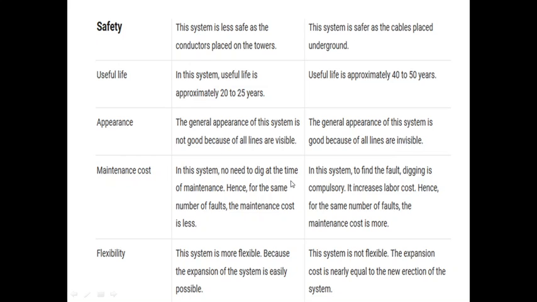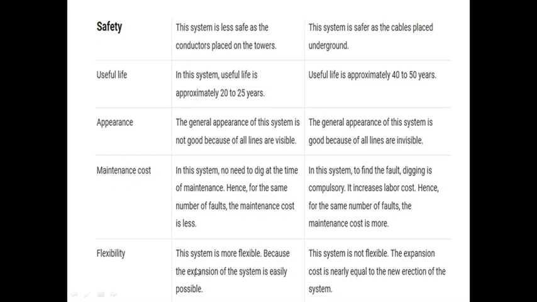Again, maintenance cost. In overhead, there is no need to dig if some maintenance problem is there, so this has less cost. If I'm in an underground system and I'm having a problem, I have to dig up everything I have done and see what the problem exactly is. So again, maintenance cost is very high in your underground system.